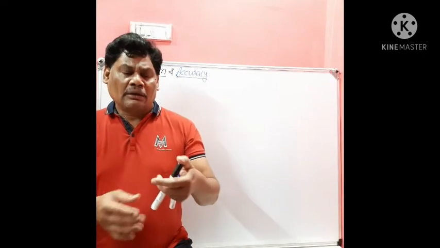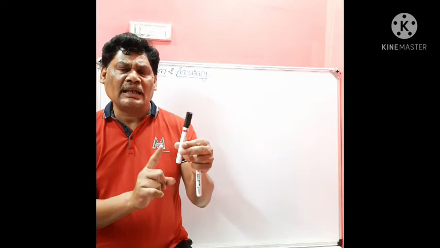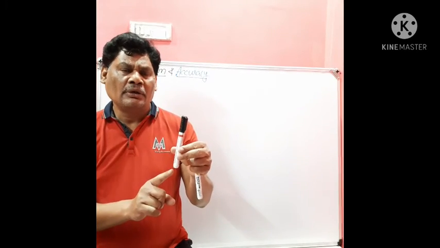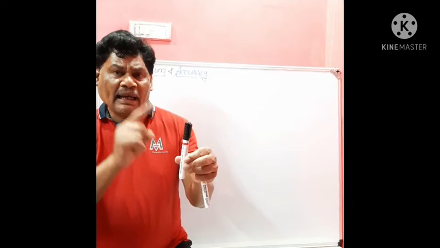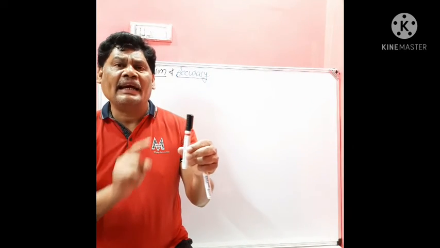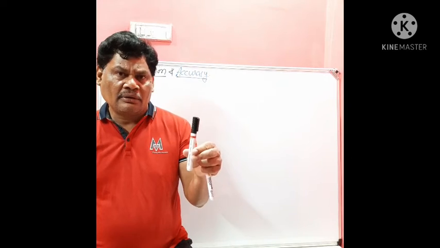Similarly, if you have to check the length of a pen, it is not necessary that the first time the student, that is the performer, can exactly measure the length. There is possibility of error.